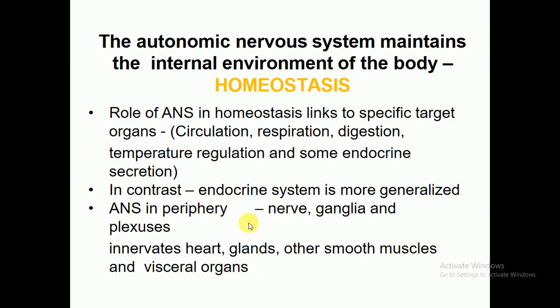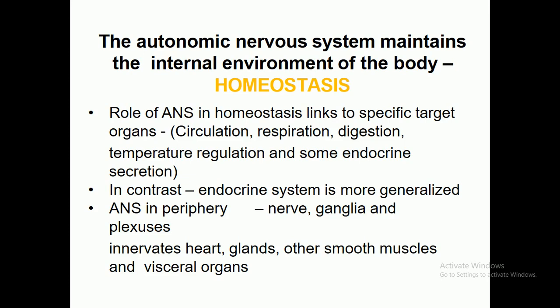The autonomic nervous system maintains the internal environment of the body, which is called homeostasis. The role of the autonomic nervous system in homeostasis links to specific target organs like circulation, respiration, digestion, temperature regulation, and some endocrine secretions. So it is clear that the autonomic nervous system is also responsible for controlling the internal environment of your body.